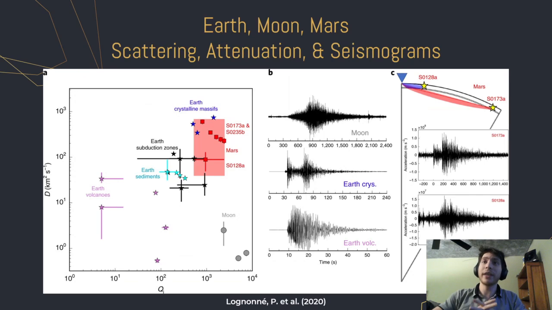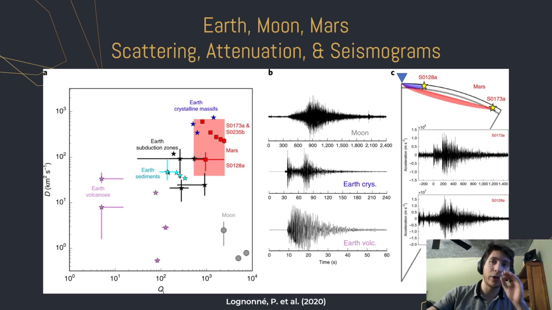We already have a comparative look at general seismograms for Mars and Earth, but let's complete the picture by comparing their scattering as well. On the left, we have the absorption along the x-axis and the diffusivity along the y-axis. And now we can see the moon events in the lower right-hand corner display strong scattering like terrestrial volcanic areas, which are the purple stars, with very low or virtually no dissipation. Dissipation on Mars, however, appears intermediate between Earth and the Moon, being quite comparable to those of crystalline massives, the blue stars. Martian scattering also has intermediate values of scattering between the Moon and the crystalline massives.